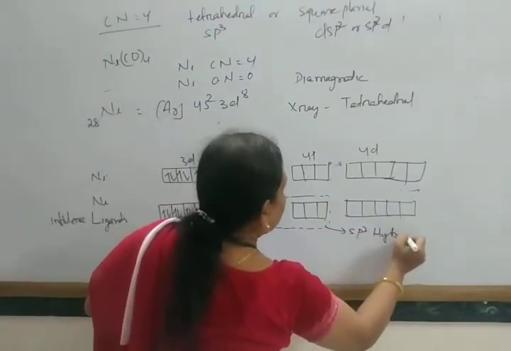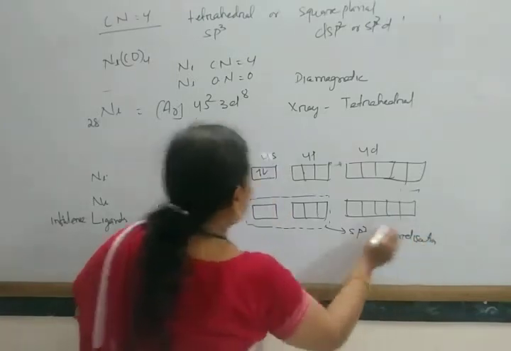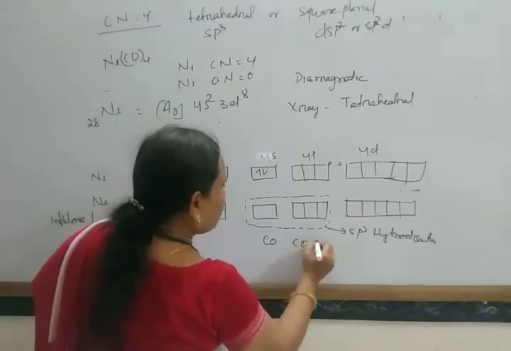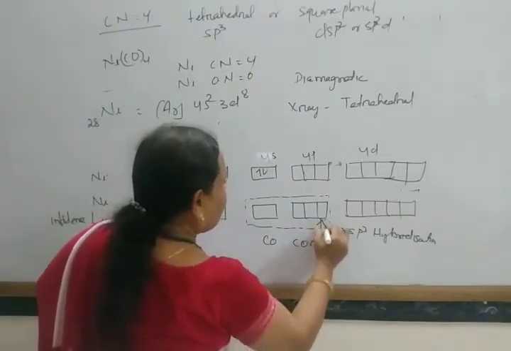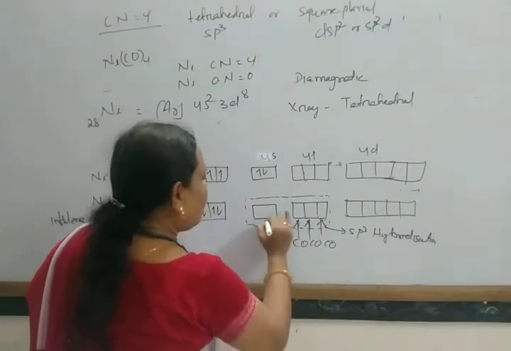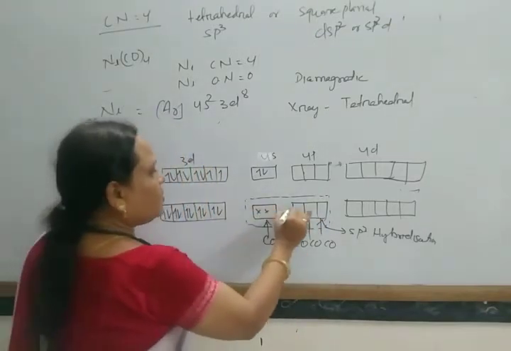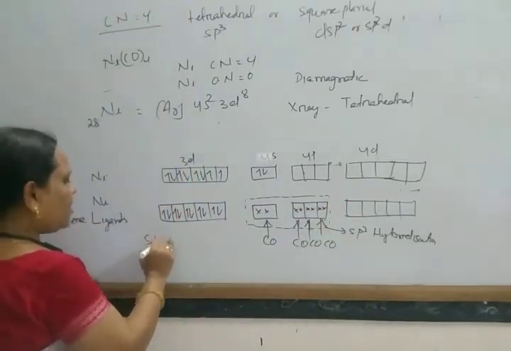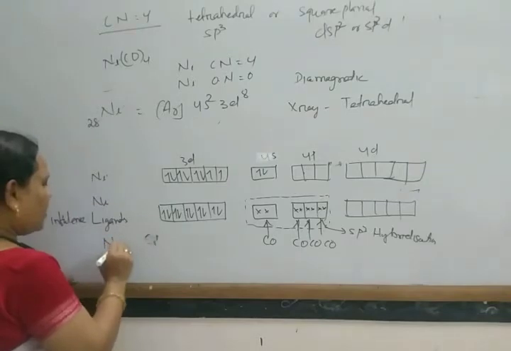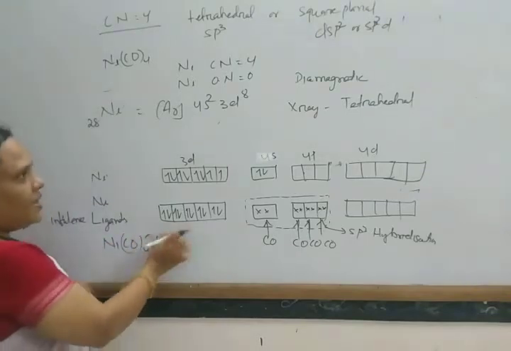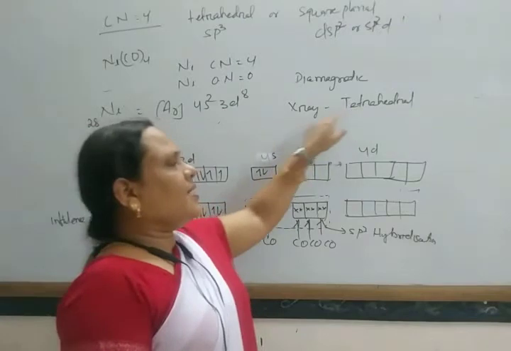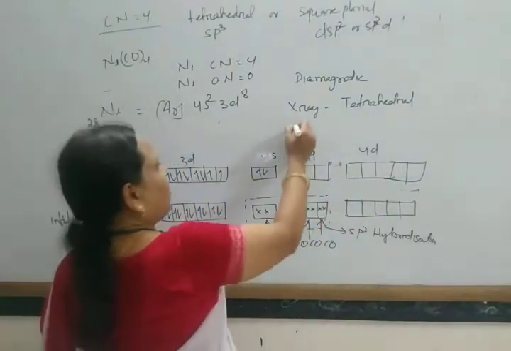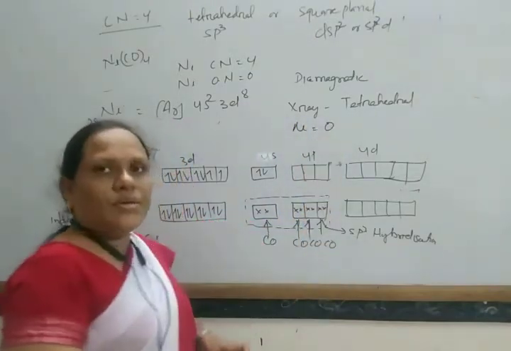As it undergoes sp3 hybridization, now these carbon monoxide molecules donate the pair of electrons to these vacant hybrid orbitals to form Ni(CO)4. In this way, it is diamagnetic and tetrahedral. This is the tetrahedral shape and the magnetic moment mu equals 0.